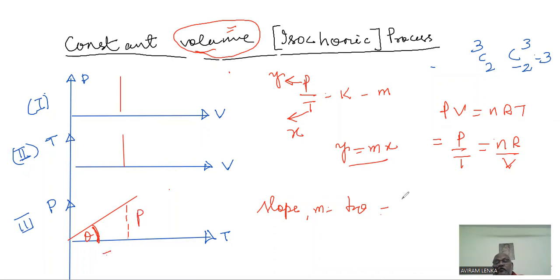So here slope equals P by T, but writing P by T doesn't help because P is variable, T is variable. So that is nR by V, we got our old friend helping us. The first law, nR by V, that is the slope. Okay, so thank you. That is the idea on a constant volume process. Those 5 points should be considered every time we go to any process. So today, I think it's enough. We'll be taking the next process, the constant pressure process, next time.